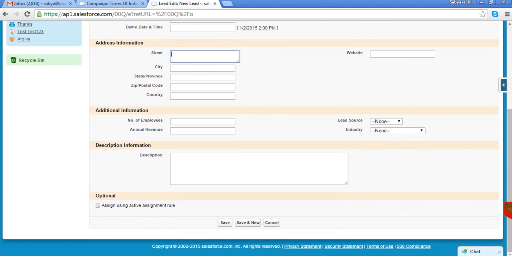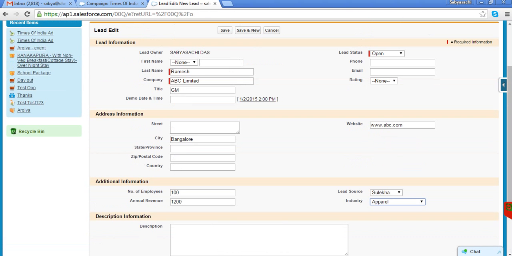Then what is the address of the company? What is the website? Number of employees they have. Annual revenues 1200 crores. What is the lead source? They belong to which industry vertical?